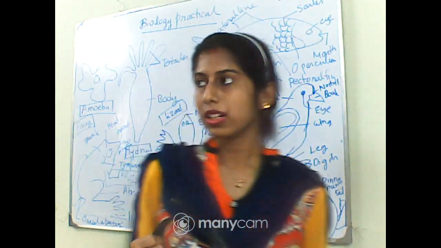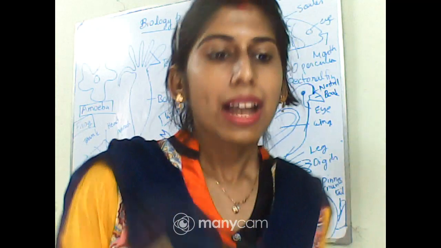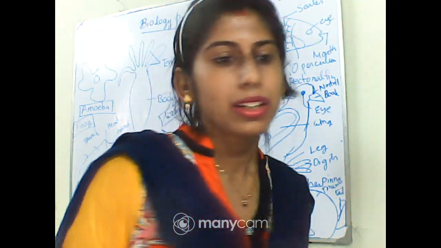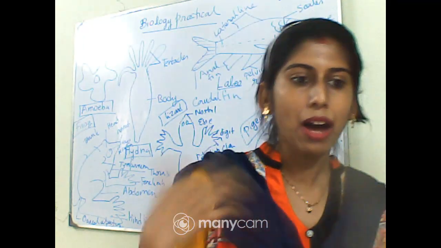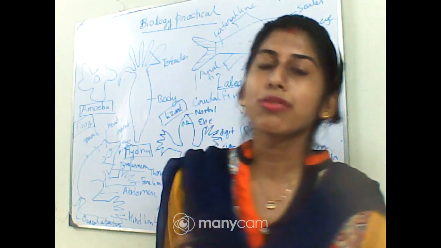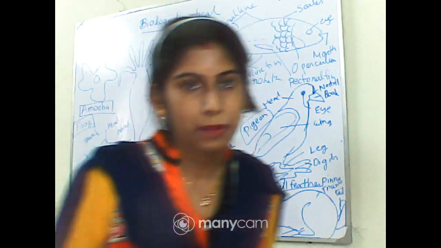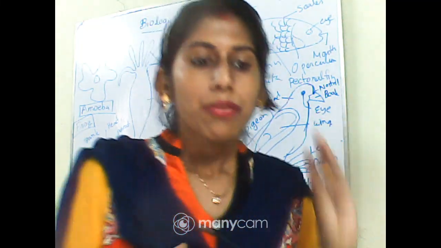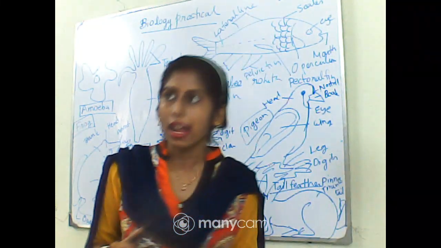So Linnaeus first classified living organisms into 2 kingdoms. What are they? Animal kingdom and plant kingdom. And after that, due to the development of the study, we have got this 5 kingdom classification system. And what are they? They are Monera, Protista, Fungi, Plantae and Animalia.